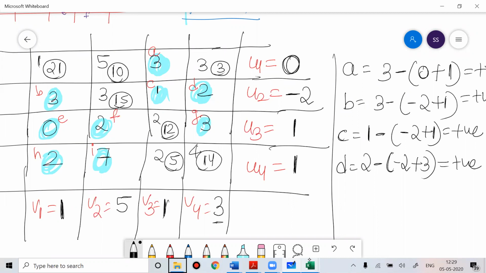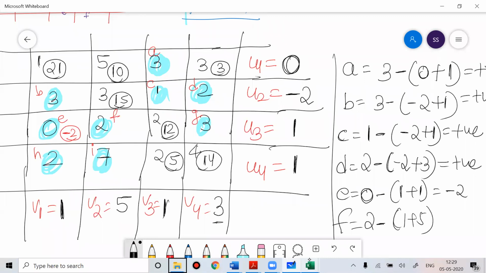And then E, you can check E is 0 minus 1 plus 1, you will get negative. 1 plus 1, 2, you're getting minus 2. So this is critical. So E is minus 2. This is critical. Now you got E. You got F. Find the value of F. F is 2 minus 1 plus 5. That is minus 4. Very big value.